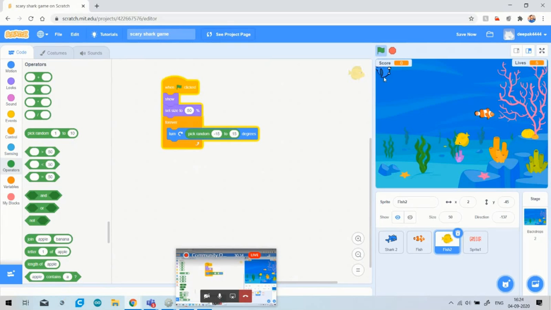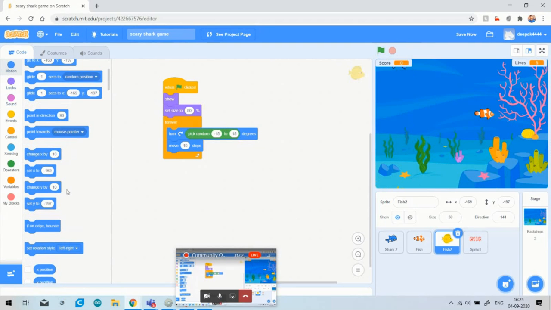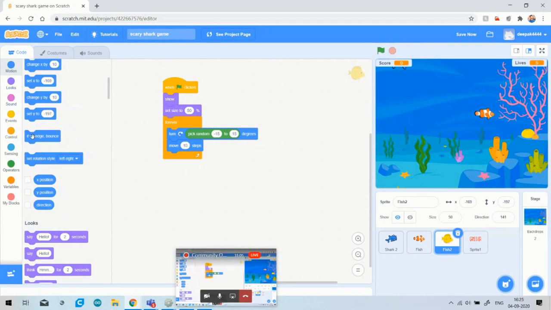Then I have to move this fish. For the movement of this fish, we go to the motion and click on move 10 steps. As soon as I click it, you can see that our fish is hiding outside the stage. It is not staying in my screen. So for this, one option is in the motion block. You have to just remember: if on edge, bounce. Okay, wait. What is this?